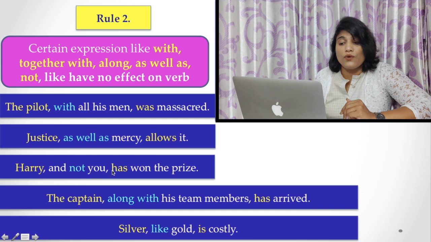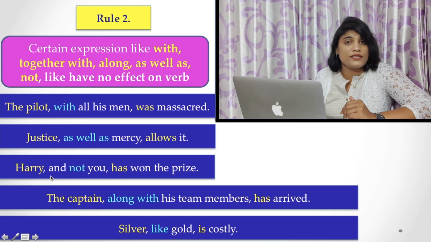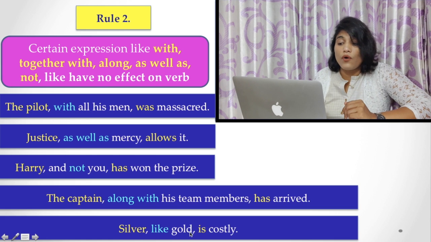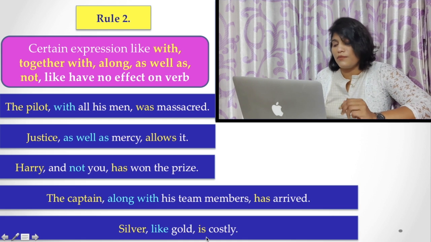Harry and not you has won the prize. Here Harry is the subject, and as I have told you earlier, you have to choose the head subject, that is Harry, and choose the singular verb, because the subject is singular. Similarly, the captain along with his team members has arrived. Here the same thing applies. And silver like gold is costly. Here you find the subject is singular in number, so you have to choose the verb which is singular in number.